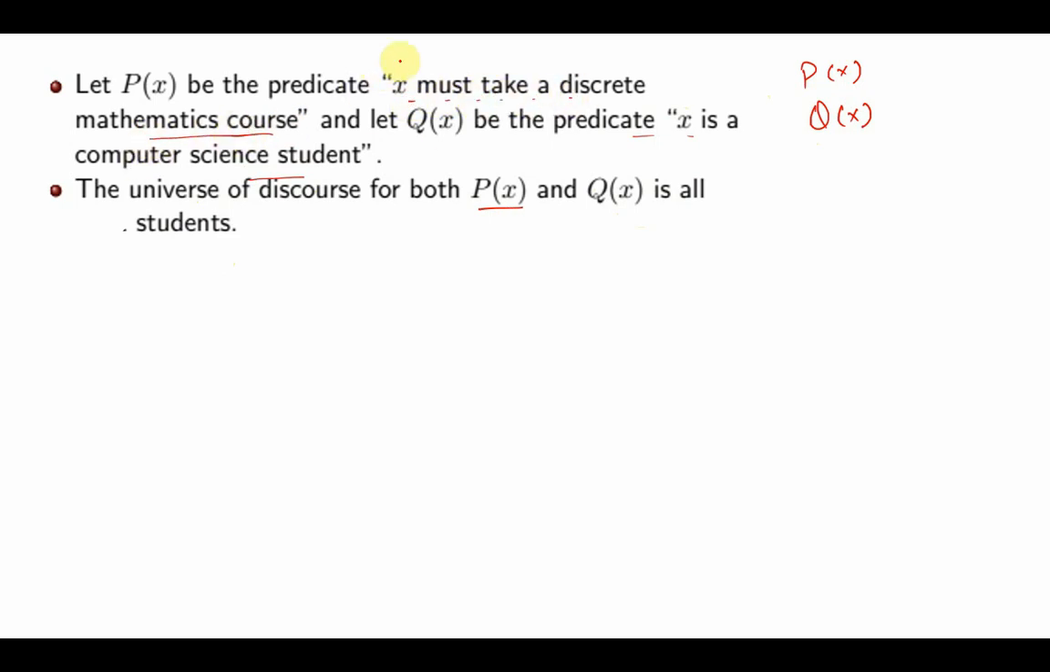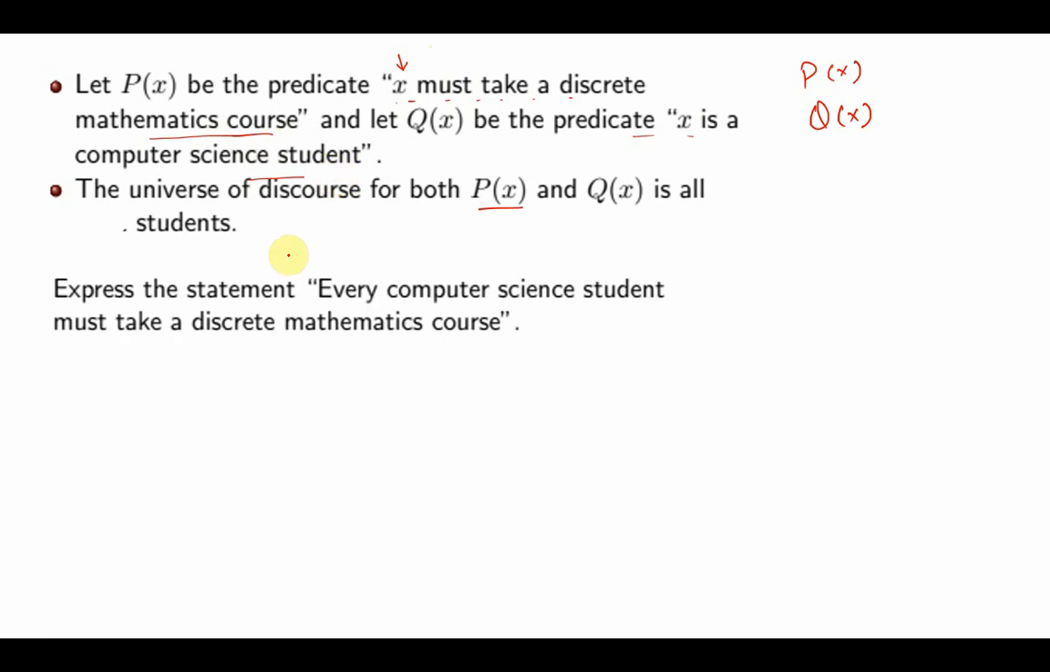Now when I substitute a value of x from the universe of discourse, let's say take an example, there is a student named Ram. Then Ram must take a discrete mathematics course. Now this is a proposition which can be either true or false. Similarly, Ram is a computer science student. Once again, this proposition can be either true or false.